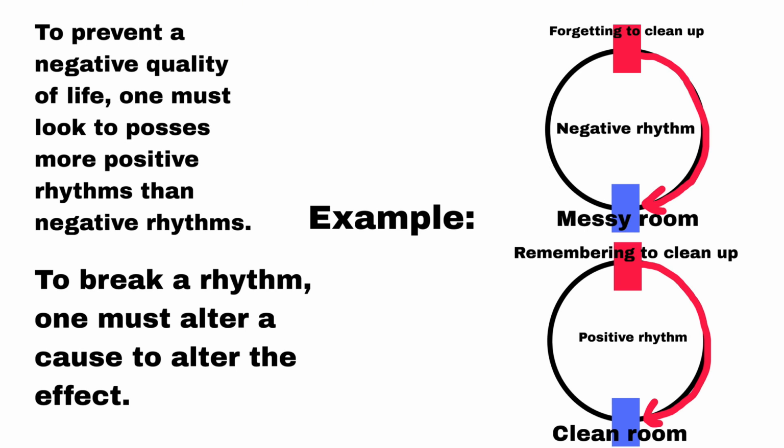To break a rhythm, one must alter a cause to alter the effect. Examples like forgetting to clean up would leave you with a messy room, but remembering to clean up would leave you with a clean room. So by just altering that one action, by remembering instead of forgetting, you have created a positive rhythm.